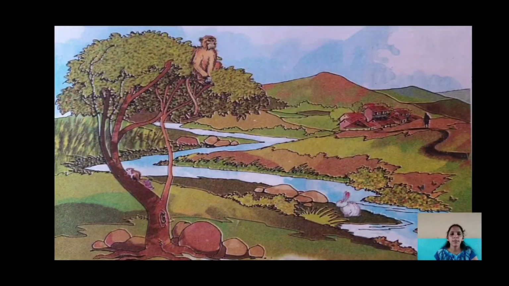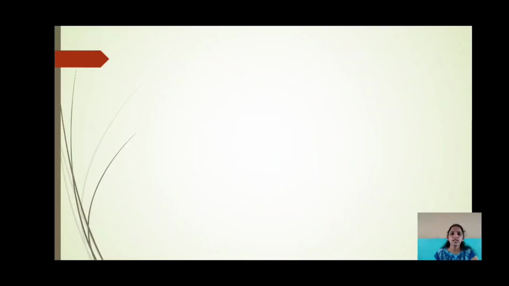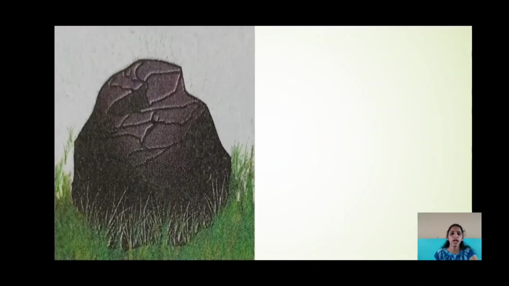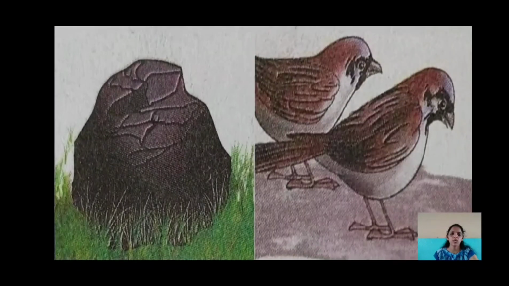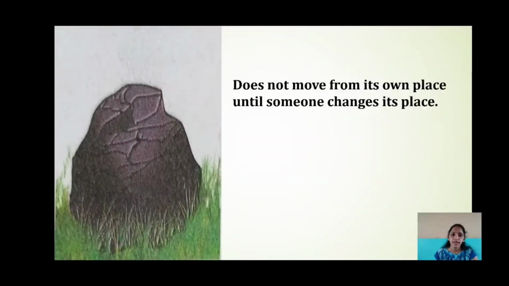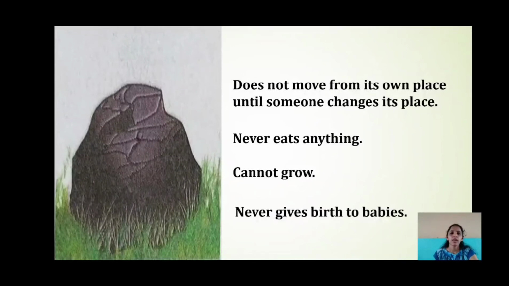Now, let us compare two things that we see in our surroundings, that is the stone and the sparrow. The stone does not move from its own place until someone changes its place. It never eats anything and hence cannot grow. It never gives birth to babies. But this is not the case with the sparrow.